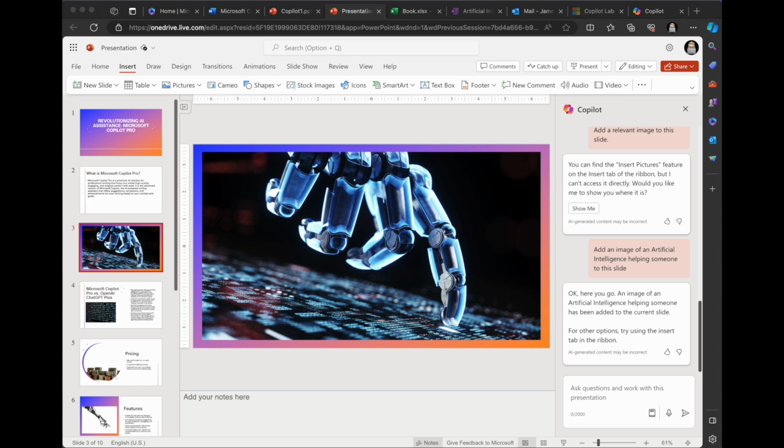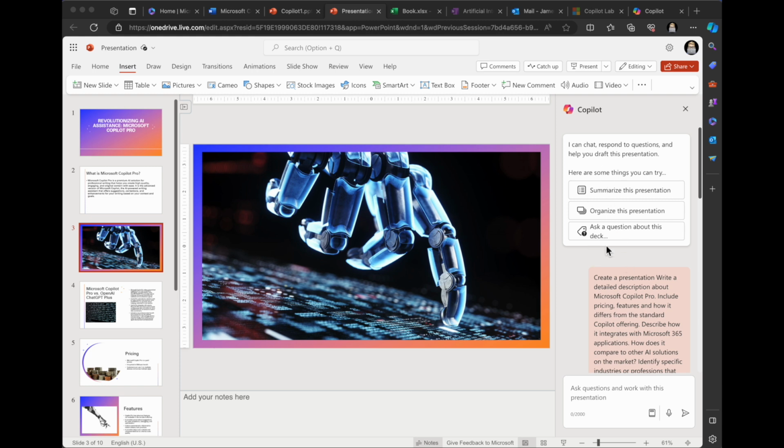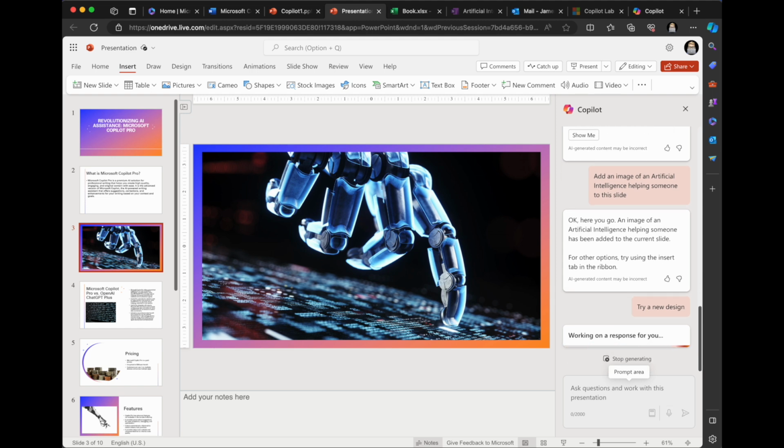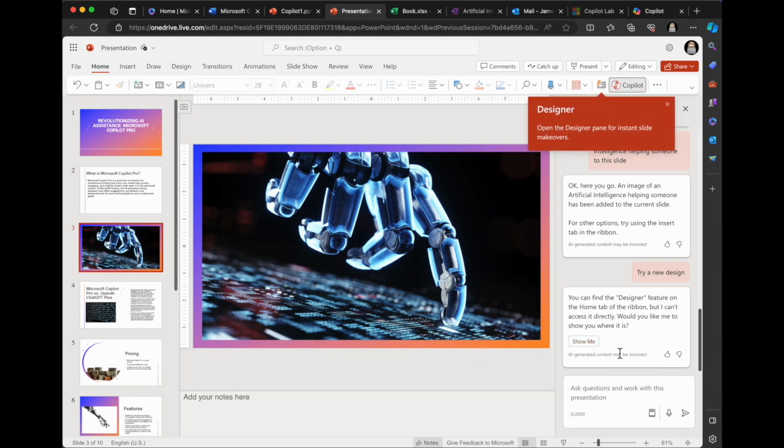So what I'm going to do here. So anyway, we've got all these options up here: summarize, organize. What I'm going to do here is I'm going to say try a new design, because this design I am not feeling it. Let's see if it can try a new design. And you have to use Designer. Well, I mean, yeah, you could show me where Designer is, but I thought that was the option. Okay, so apparently that's a bummer.